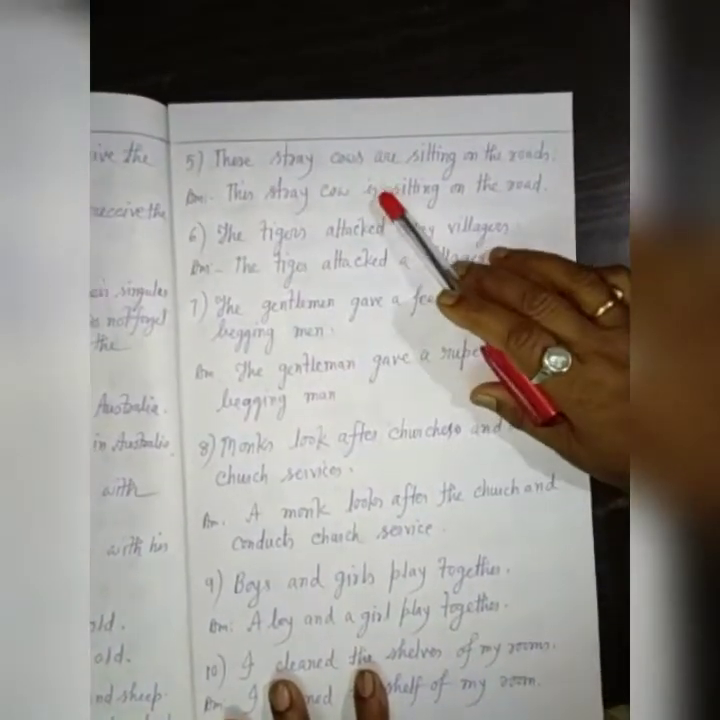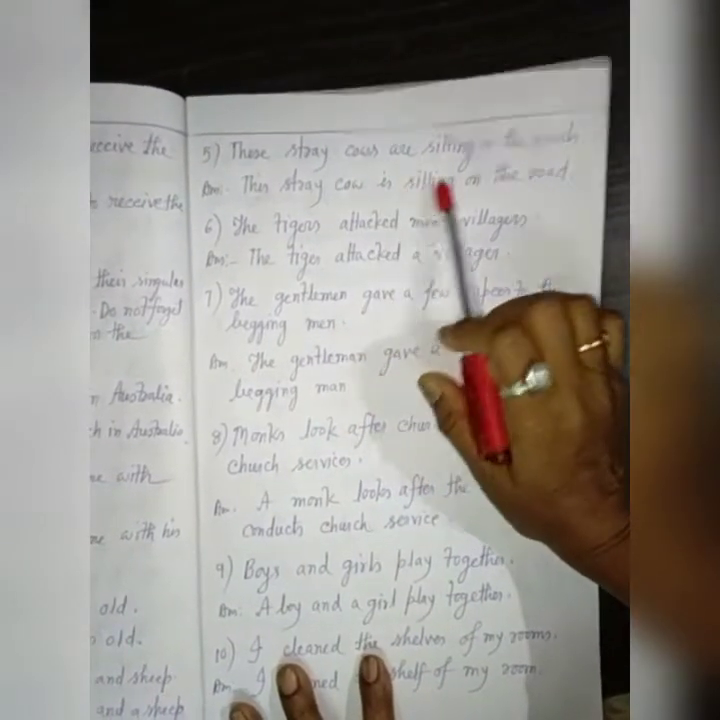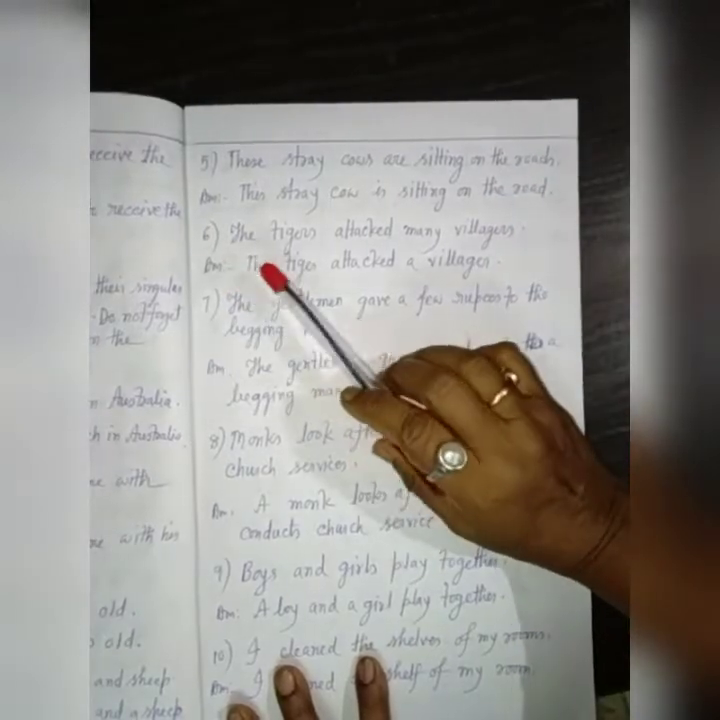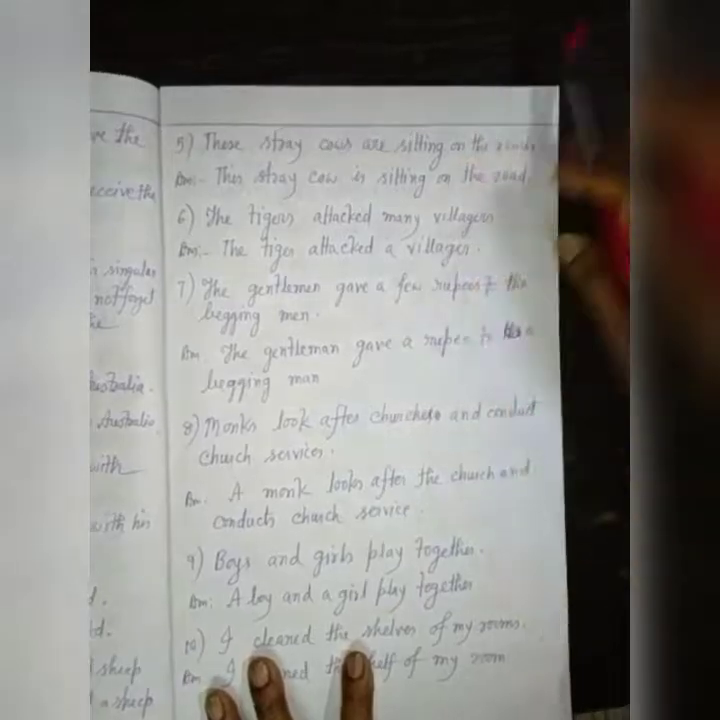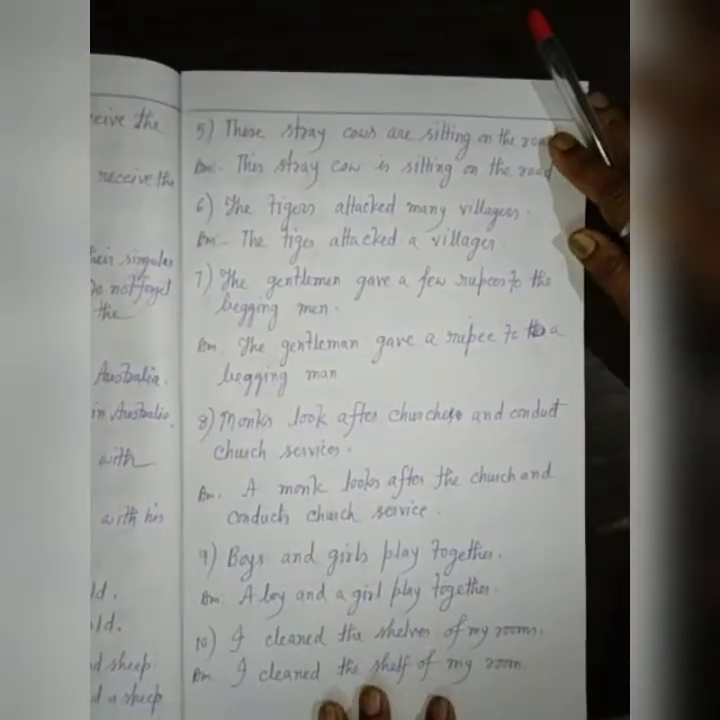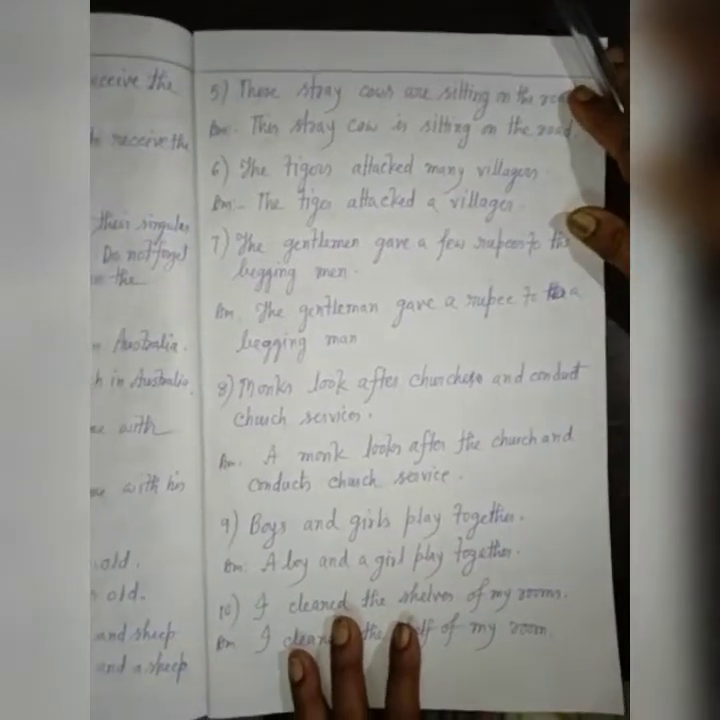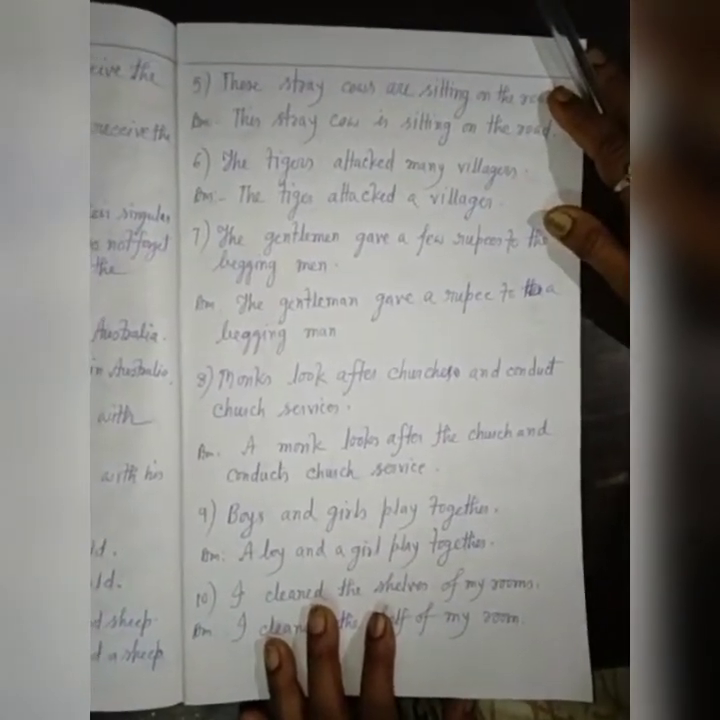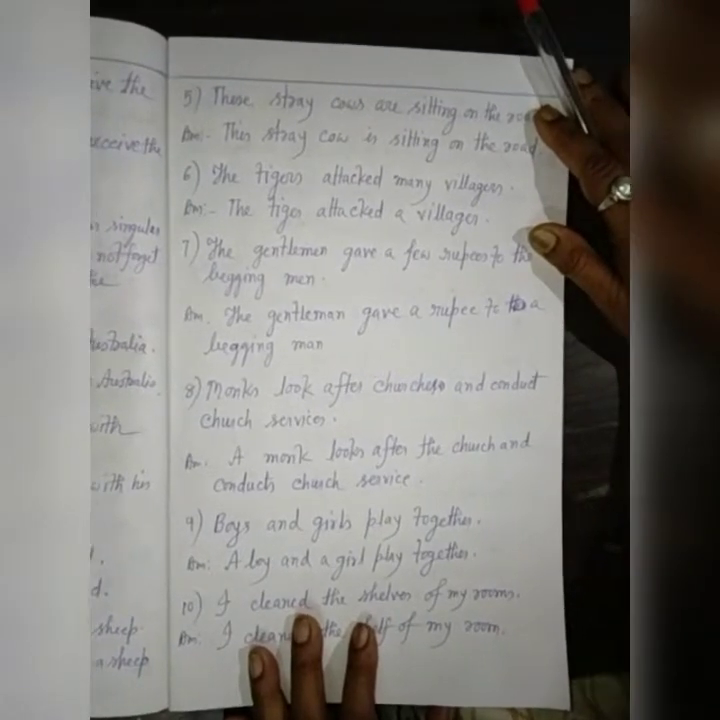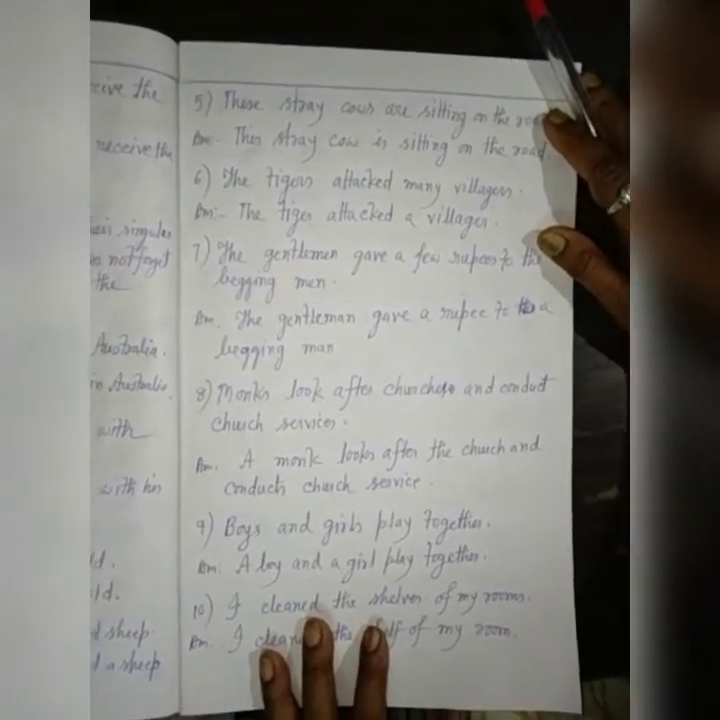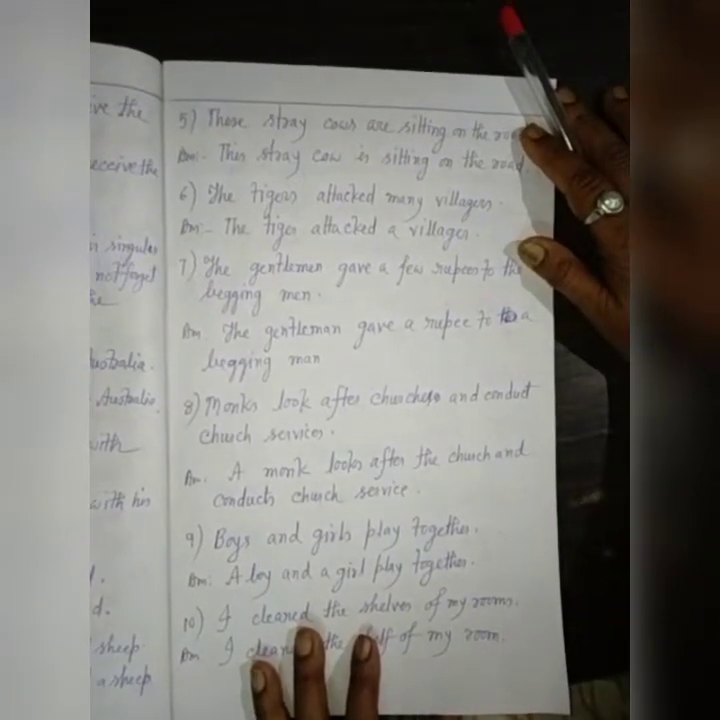5. These stray cows are sitting on the roads. Answer. This stray cow is sitting on the road. 6. The tigers attacked many villagers. Answer. The tiger attacked a villager. 7. The gentleman gave a few rupees to the begging man. Answer. The gentleman gave a rupee to a begging man. 8. Monks look after churches and conduct church services. A monk looks after the church and conducts church service.